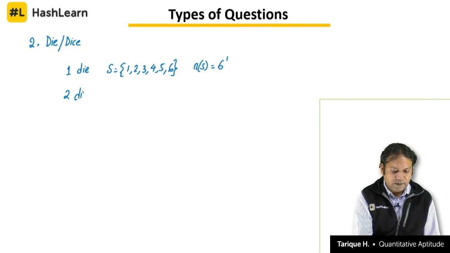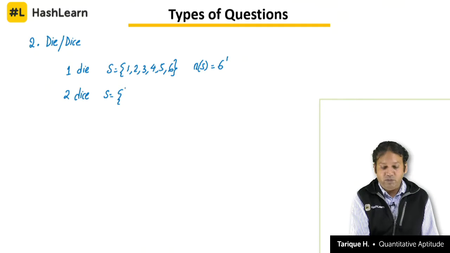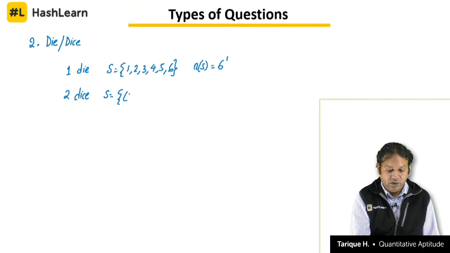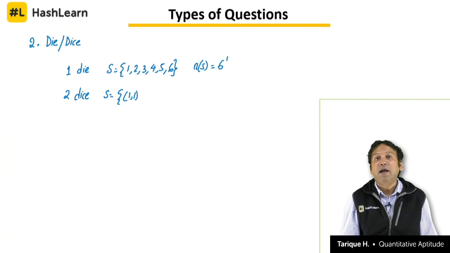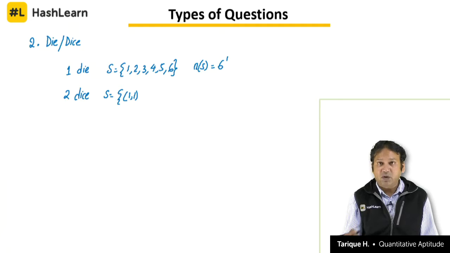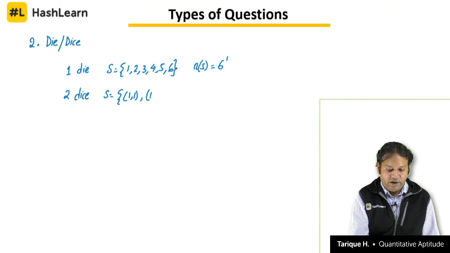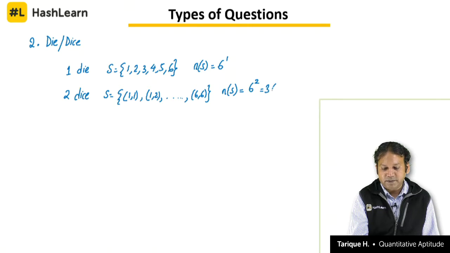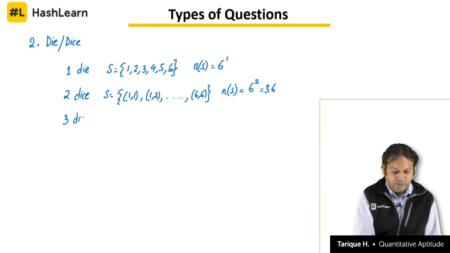When we have 2 dice, the sample space will be in ordered pairs. Now we are not going to write down all because there are 36 outcomes. Let me show you how the outcomes will look. 1, 1 means on the first die we get 1 and on the second also we get 1. Then we have 1, 2 and 1, 3 and so on till we get 6, 6. There will be 36 outcomes in the sample space, that is 6 square, 36. When we have 3 dice, the sample space again becomes equal to 6 power 3, that is 216.